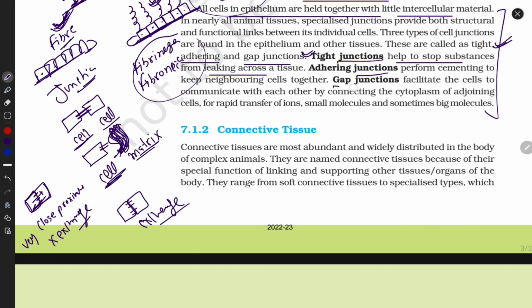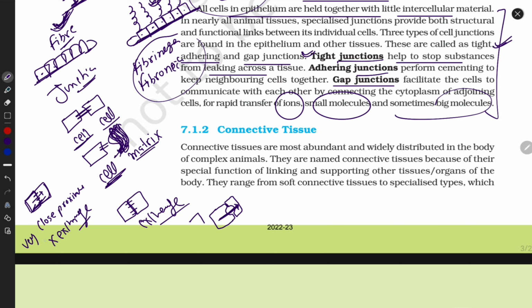Now, next is your gap junction. Let's talk about gap junction. Guys, what is the feature of your gap junction? They have a gap. Wait, I'm drawing it in this manner. This is the gap. They can facilitate communication. They can connect with the neighboring, adjacent cells. Through this gap they can transport their ions, their molecules, and sometimes some big molecules.